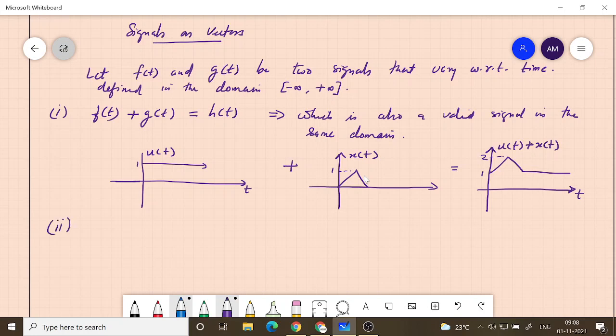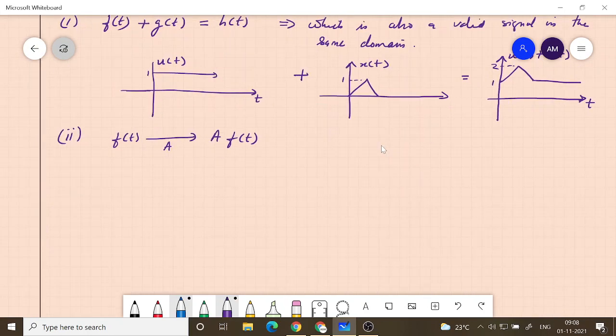The second property is that you can scale the function. That is, if you have f of t, you can basically amplify the signal, or attenuate the signal, which is the opposite of amplification, and it will become a times f of t. This is amplitude scaling. For signals we call this amplitude scaling. So any signal that is there, you can always amplitude scale it.